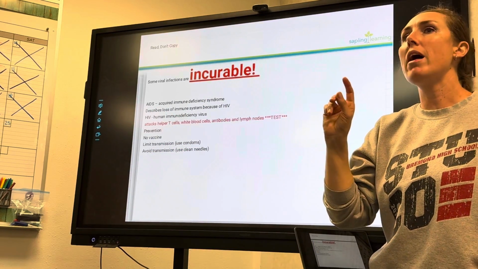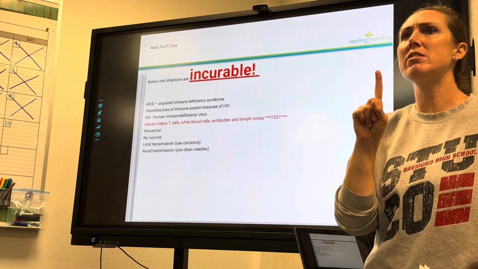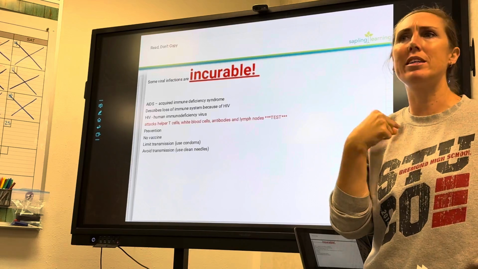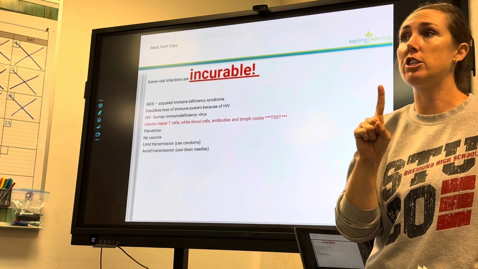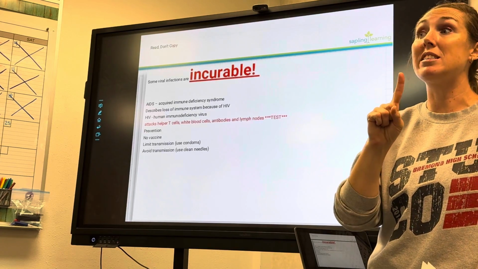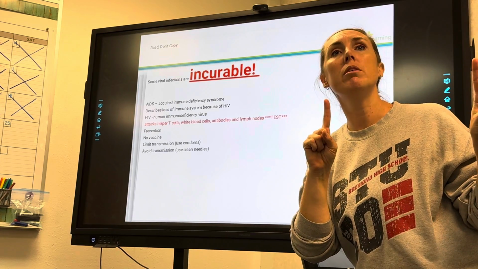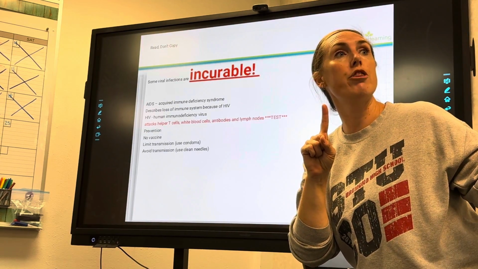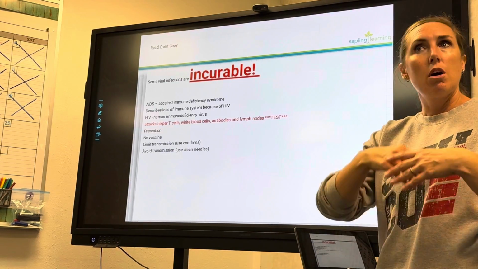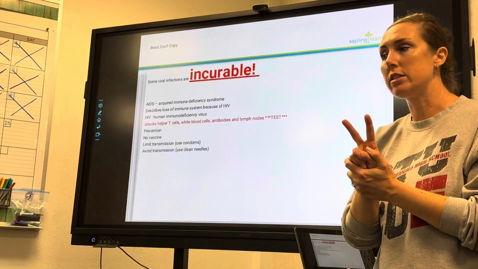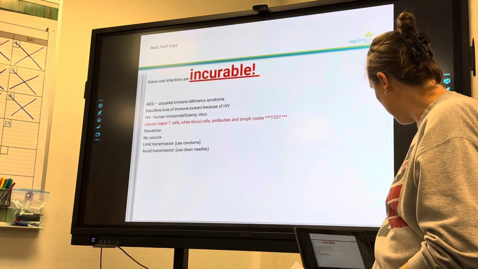So if we all have nothing wrong with us and we get the flu as our primary illness, our body can tackle it. We're not going to die of a primary illness when we're healthy. But if our primary illness is AIDS and HIV, and our body keeps on fighting AIDS and HIV, then our secondary illness is the flu. Can we fight the flu? No. So it'll turn into pneumonia, a third illness, and then you'll die. So first illness is your primary, second illness is your secondary. People who have forever viruses always have a primary virus.